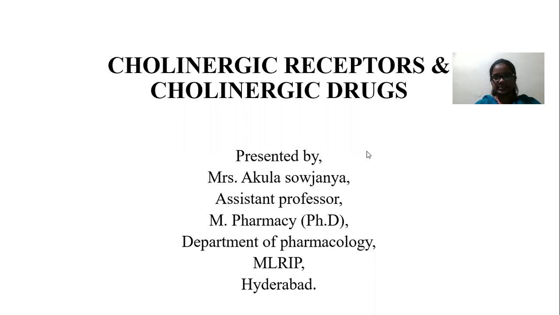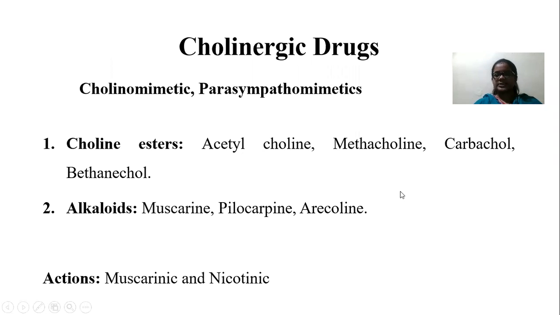First thing is cholinergic drugs, the classification of cholinergic drugs. Cholinergic drugs are also known as cholinomimetic drugs, also known as parasympathomimetic drugs, because acetylcholine is the major neurotransmitter in the parasympathetic nervous system. So cholinergic drugs are also known as what? Cholinomimetic drugs and parasympathomimetic drugs.